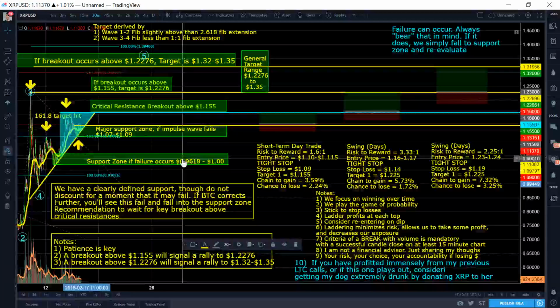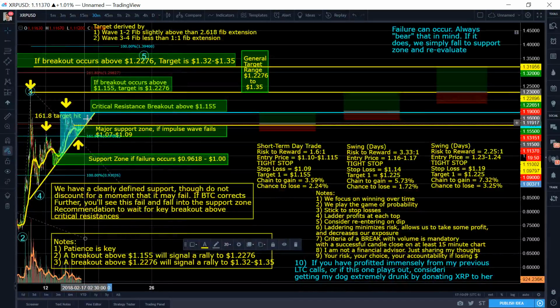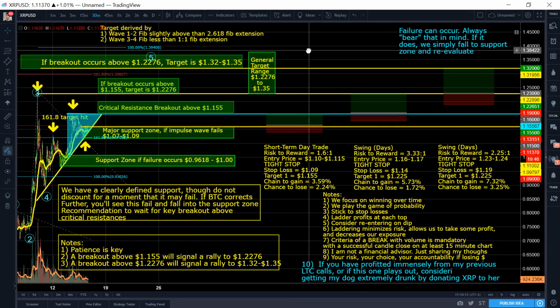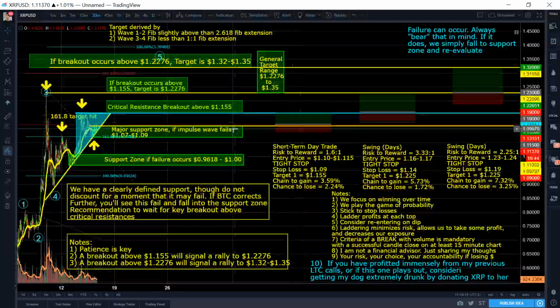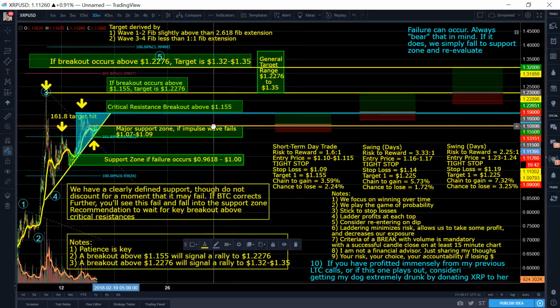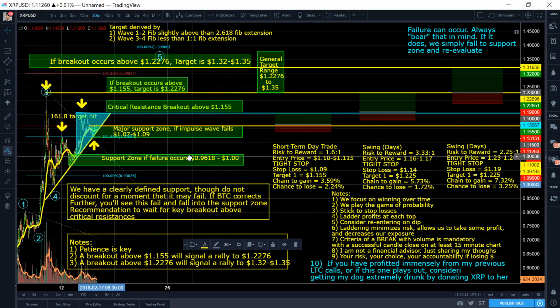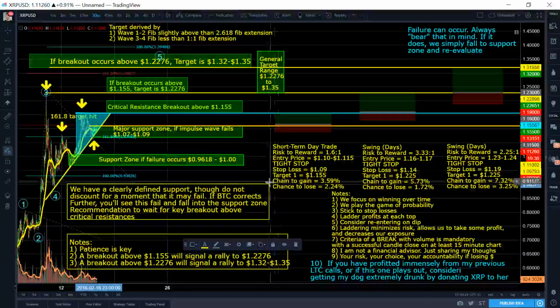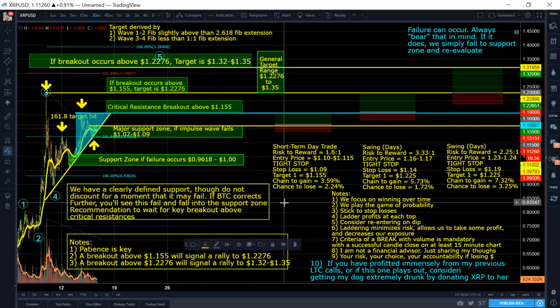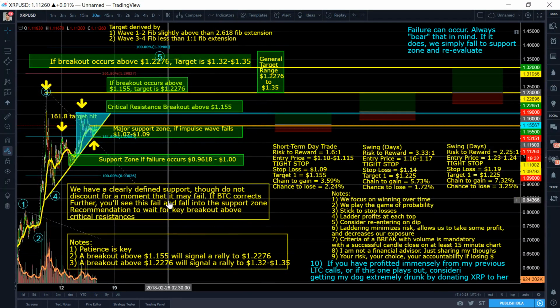Now, this is a support zone, first of all, in case this triangle ends up breaking downwards instead, okay? Another thing to consider is if it does break down from there further, out of the 107 to 109 range, we're going to be looking at the 96 to $1 range. $1 is a very strong psychological number, okay? We've clearly defined supports, though don't discount for a moment that it might fail.